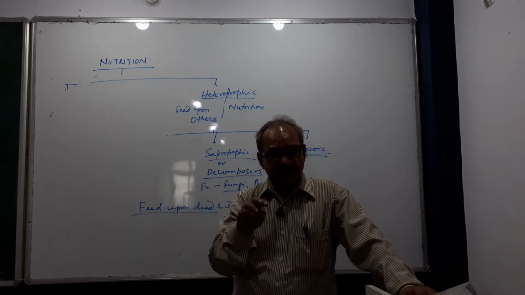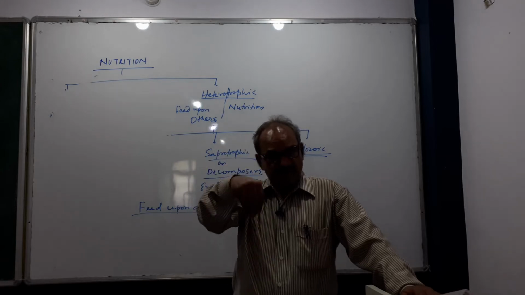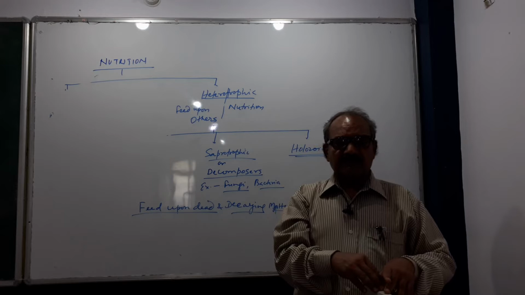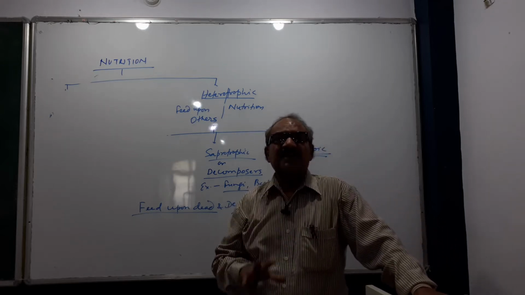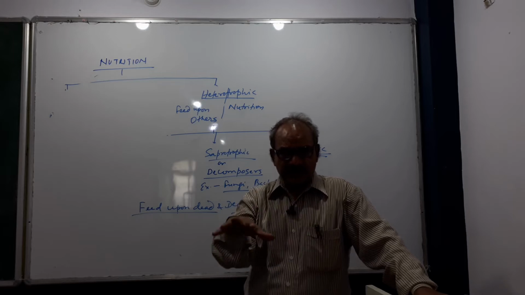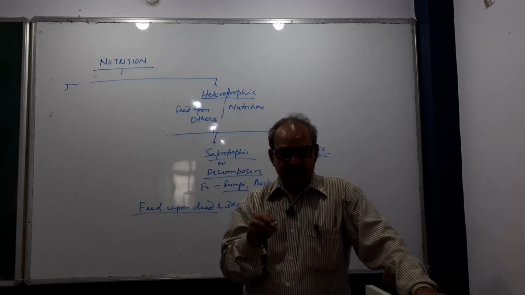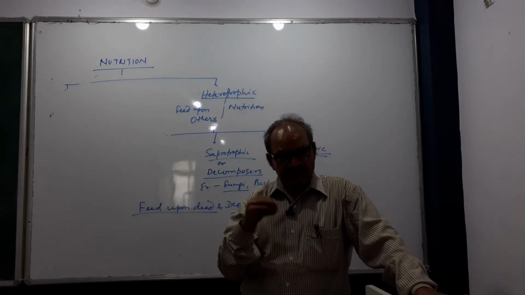When some animal is dead, they jump on the dead body and release some enzymes by which the organic matter present in the body of the dead organism dissolves, and they absorb that organic matter.